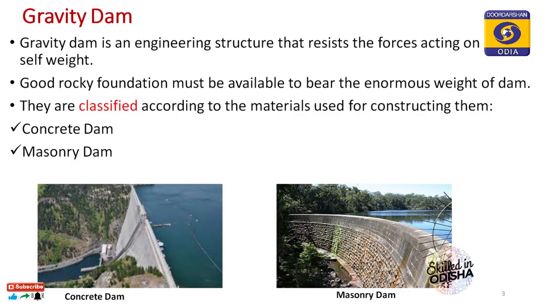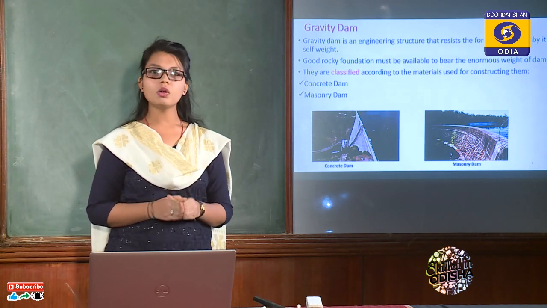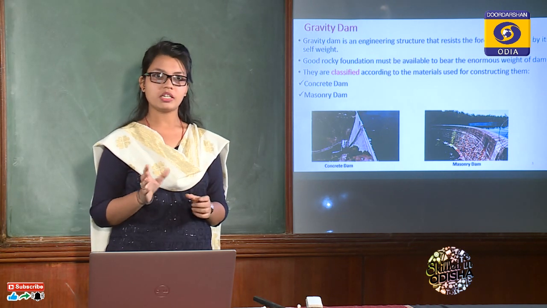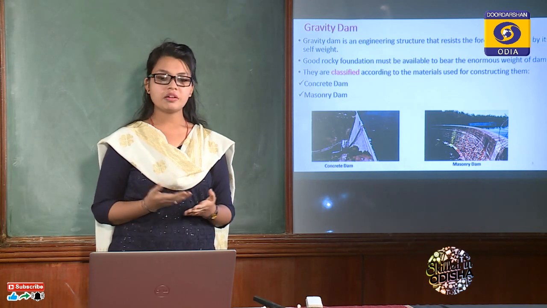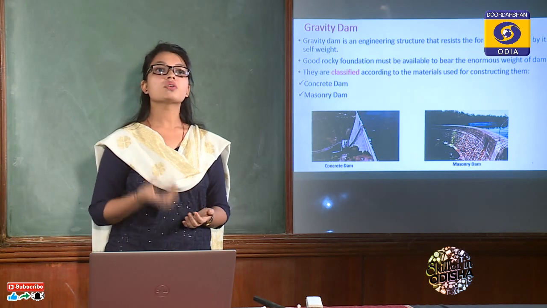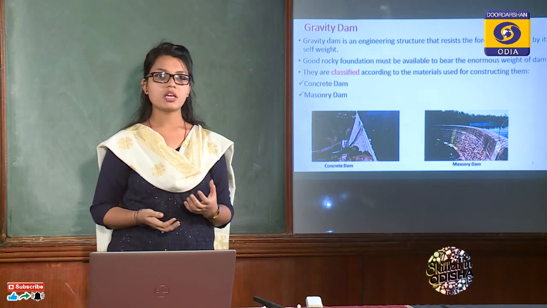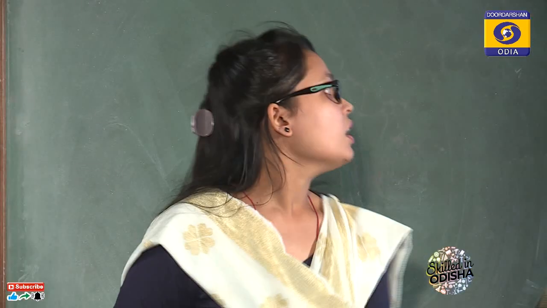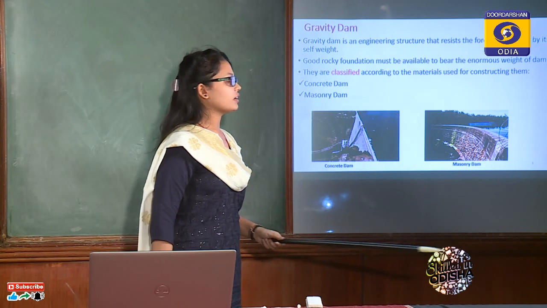You all know that gravitational force or gravitational pull is the reason that causes all objects to have weight. So the word gravity is associated with weight. From this concept we can define a gravity dam. A gravity dam is an engineering structure that resists all the forces acting on it due to its own weight. The self weight is the stabilizing or resisting force that will resist all the external forces acting on it.